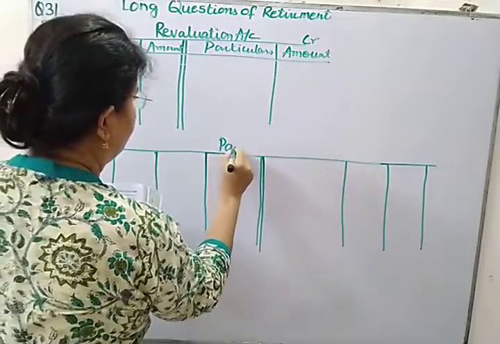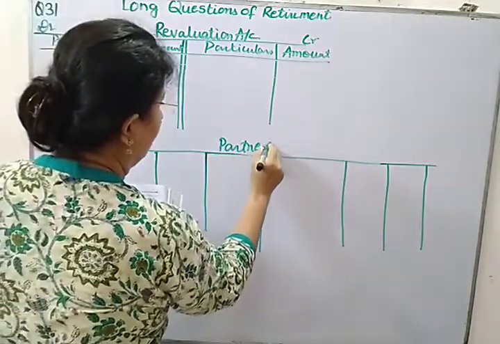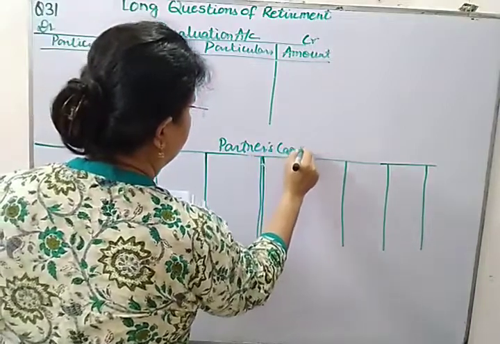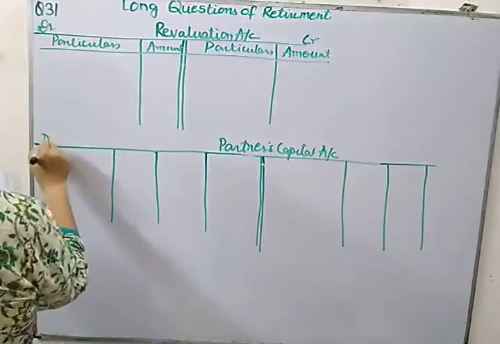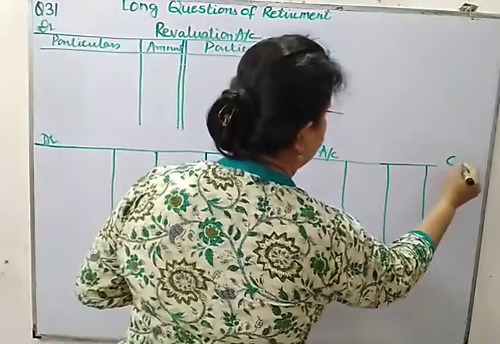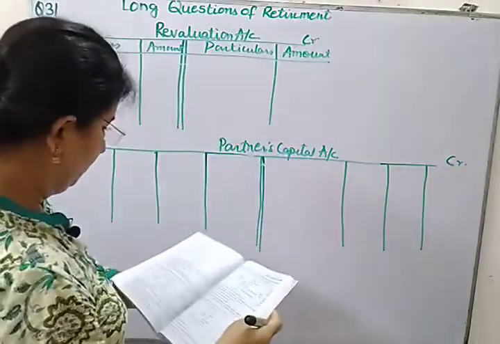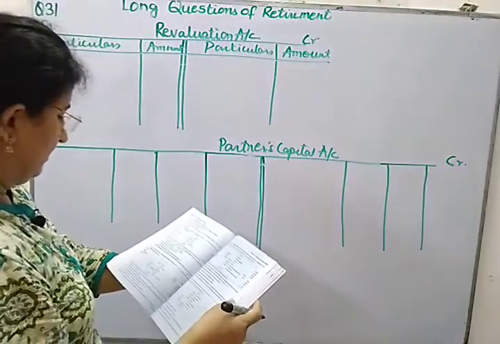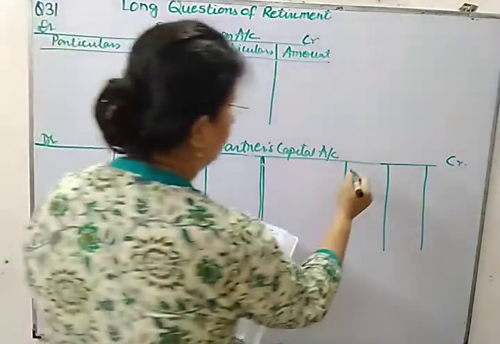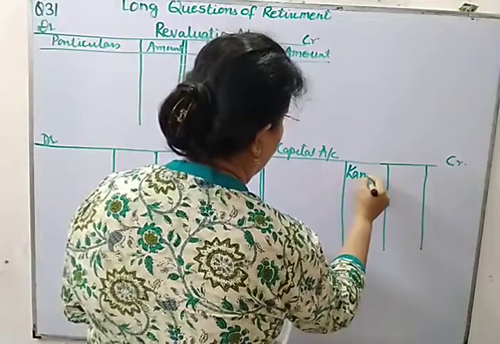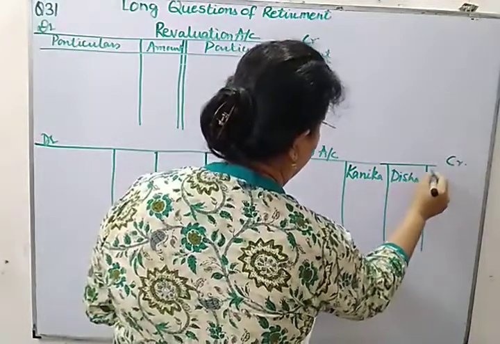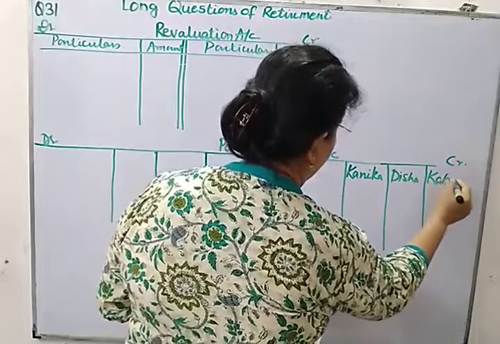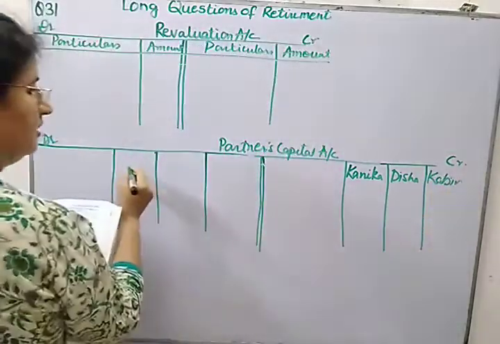You know we are preparing a combined partners capital account. Debit side, and this is credit side. And we are having 3 partners: Kanika, Disha and Kabir. Don't change the order.